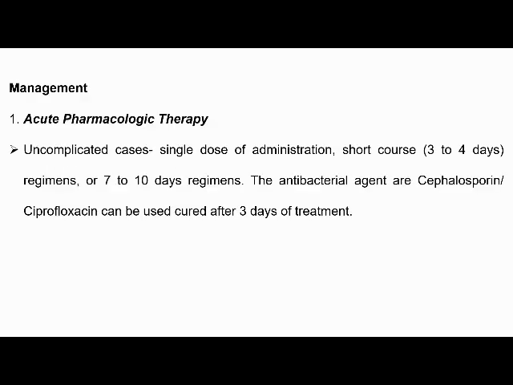Management. Pharmacological management. If it is an uncomplicated case, we have to administer a single dose of antibacterial and a short course, followed by 3 to 4 days regimen or 7 to 10 days regimen according to the patient's condition. The most common drug is a cephalosporin combination, or ciprofloxacin can be used.